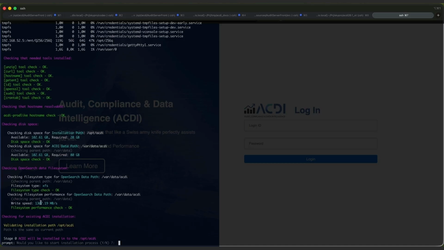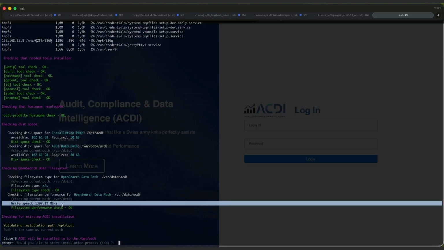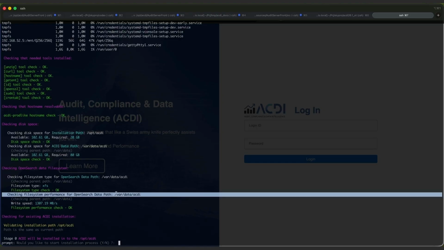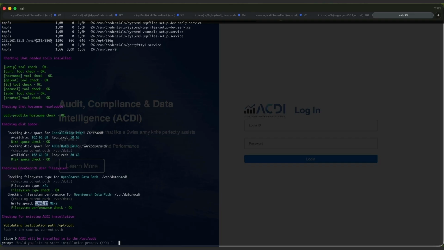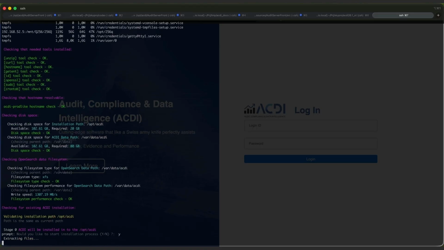It is worth noting that the installer also checks the file system speed of the folder containing the ACDI data. If the detected speed is insufficient, a notification will appear indicating that the performance does not meet the requirements for a production environment. Let's proceed with the installation. During this process, all required folders specified in the configuration file will be created automatically.